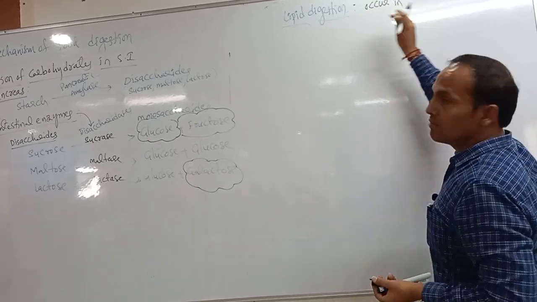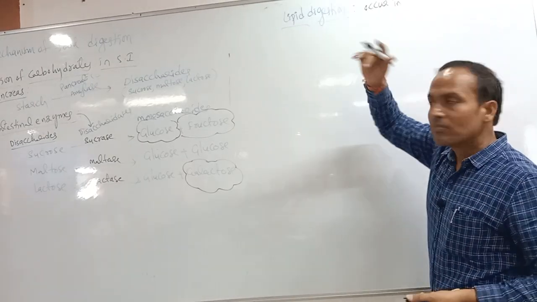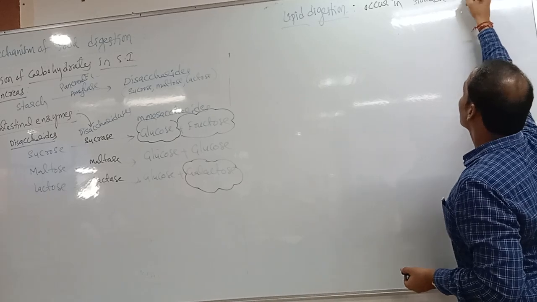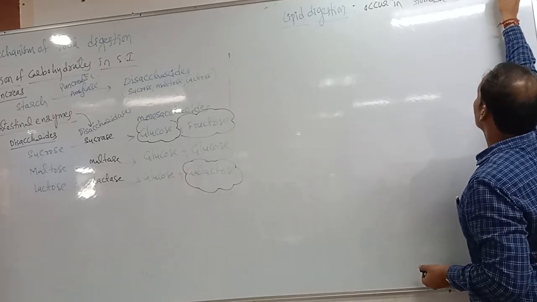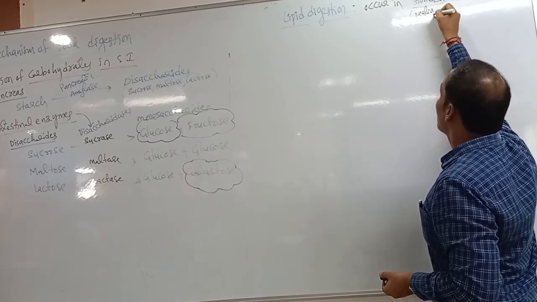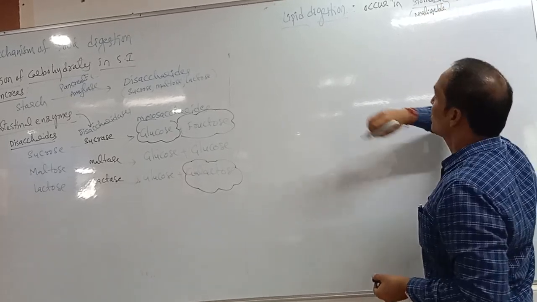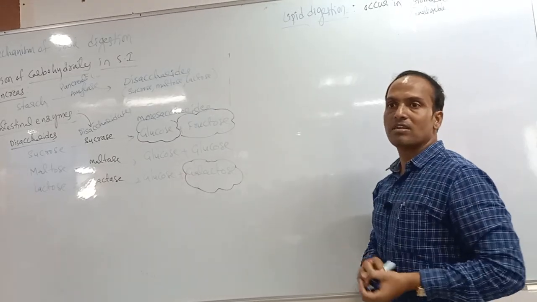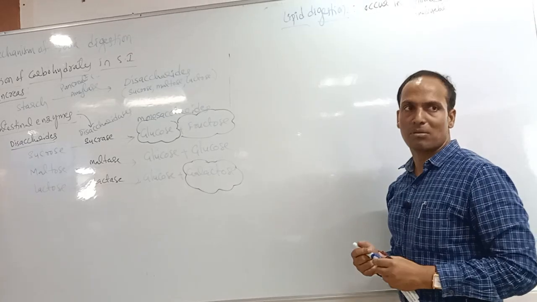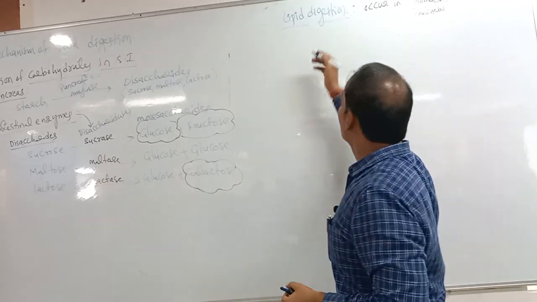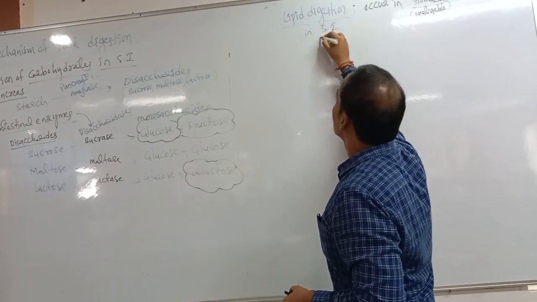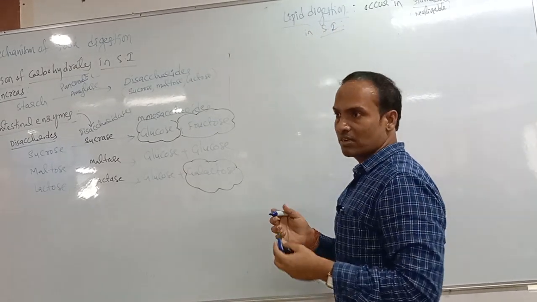In the stomach and the small intestine, but in the stomach it is negligible, very less. Why? Because a small amount of lipase is secreted in the stomach. So that's why we can discuss lipid digestion in the small intestine.